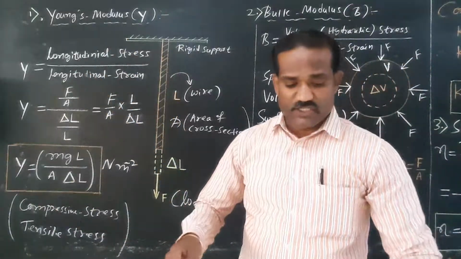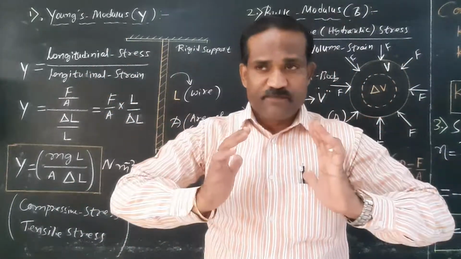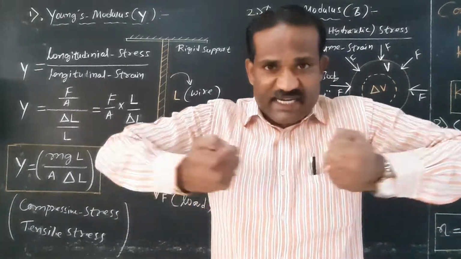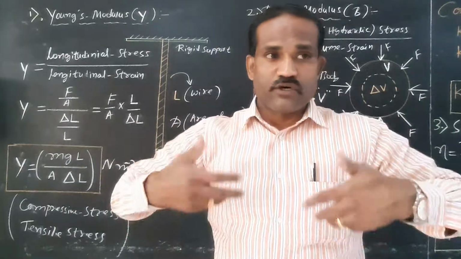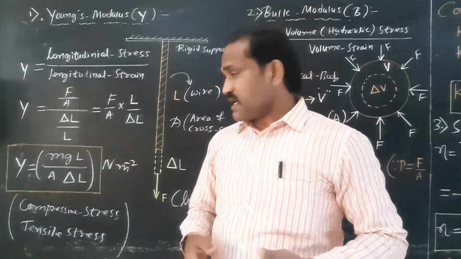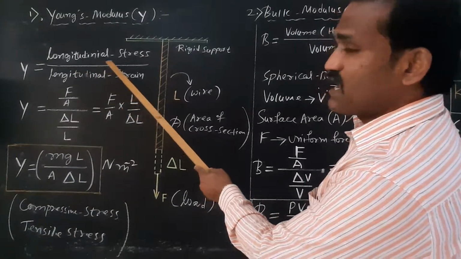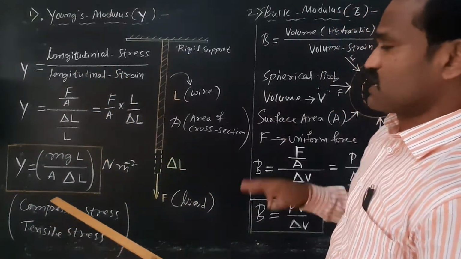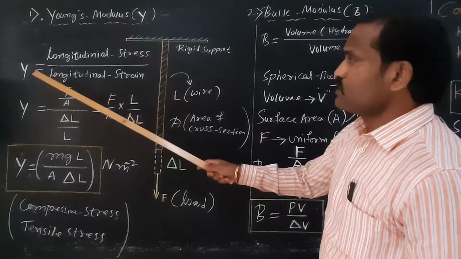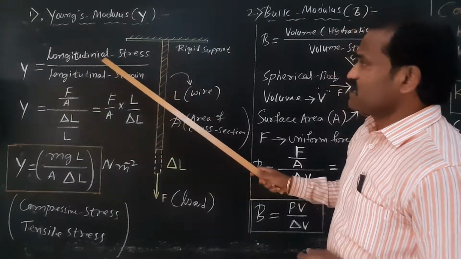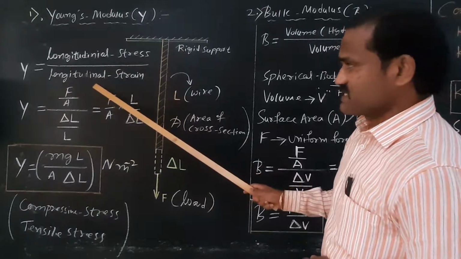Even in compressive stress, you are compressing a body along its length, so there is a decrease in length. When you are stretching the body, there is an increase in the length, right? Whatever stress is offered by the body along its length is what is called longitudinal stress. Therefore, Young's modulus is defined as the ratio of longitudinal stress to the longitudinal strain.